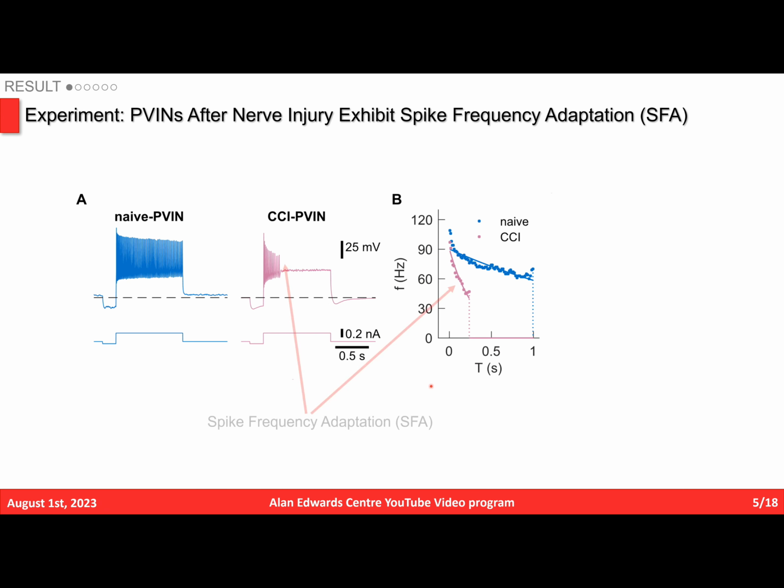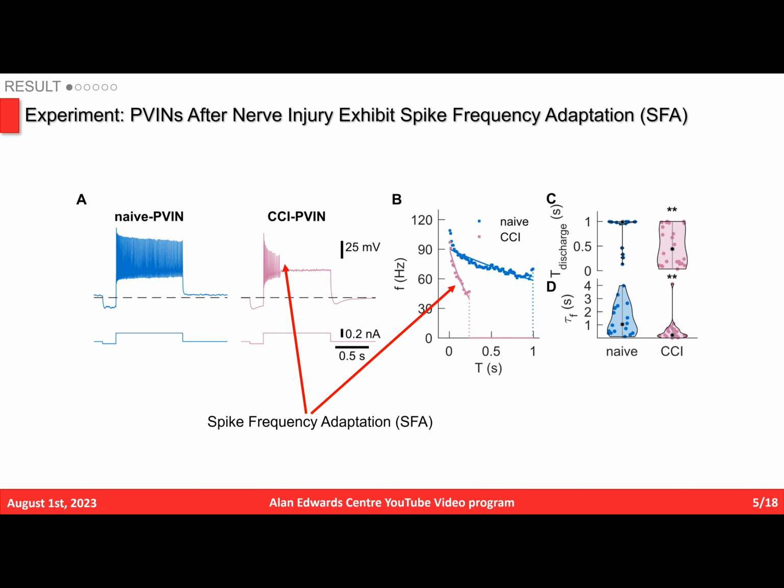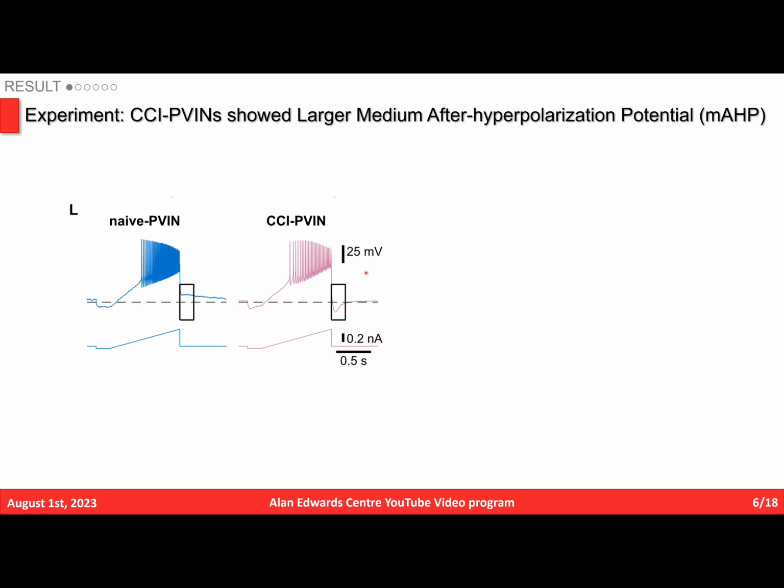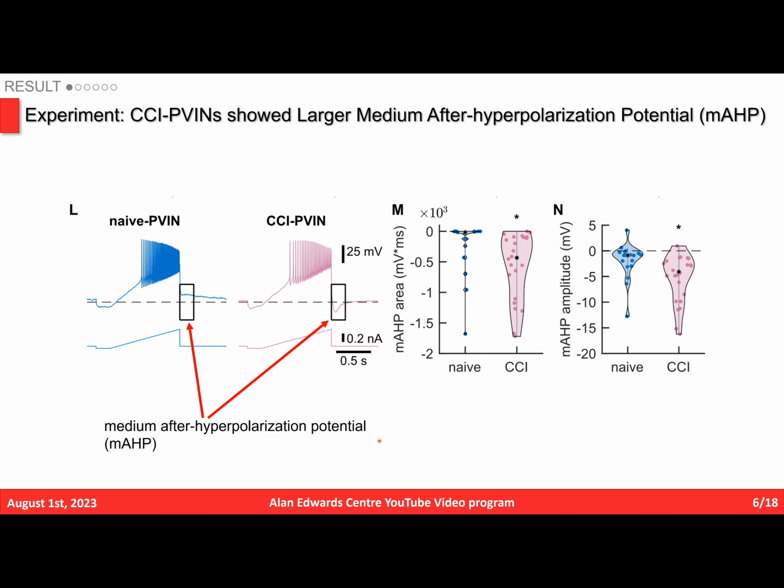As presented by the sample recording, following nerve injury, PV neurons show stronger spike frequency adaptation, or SFA. The discharge duration became smaller and the frequency decay rate was faster. I also observed a stronger hyperpolarized voltage change in PV neurons of nerve-injured mice. This feature, so-called medium afterhyperpolarization potential, or mAHP, is in part mediated by small conductance calcium-activated potassium channels, also known as SK channels. The larger area and amplitude of mAHP in CCI conditions suggested the hyperactivation of SK channels.